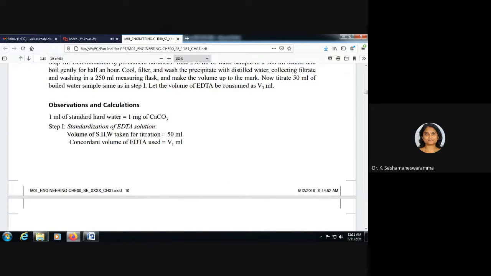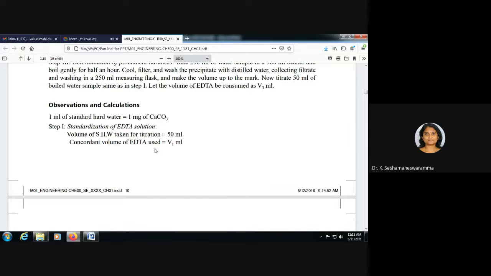So calculations: 1 ml of standard hard water is equal to 1 mg of calcium carbonate. So we are standardizing with calcium carbonate. In the standardization of EDTA solution, the volume of standard hard water taken for initial titration is 50 ml. If we are taking 100 ml, you have to take 100.